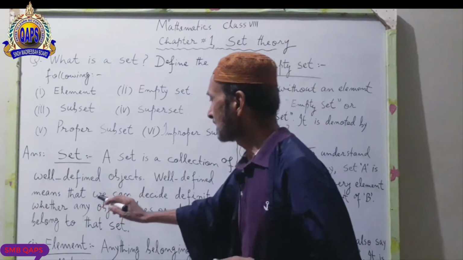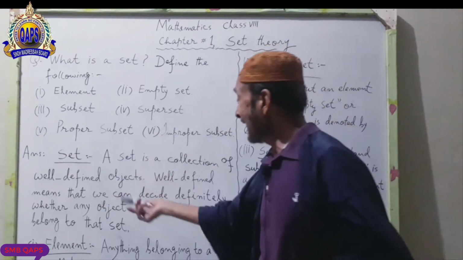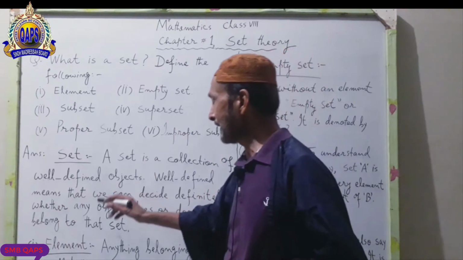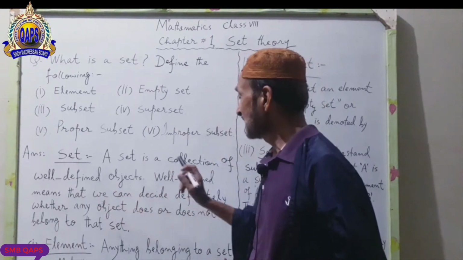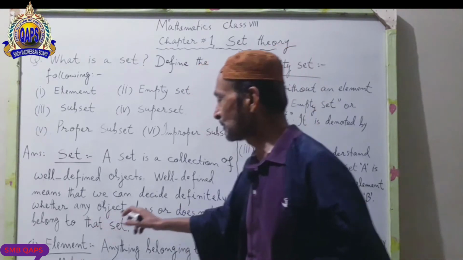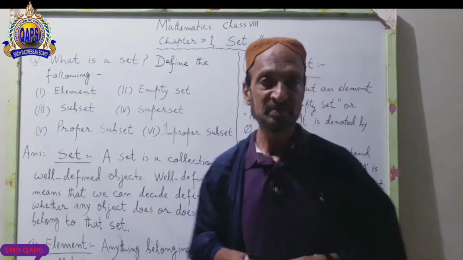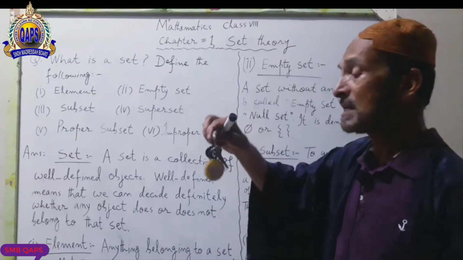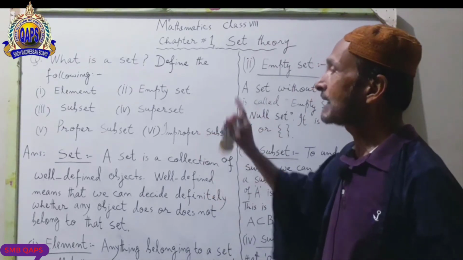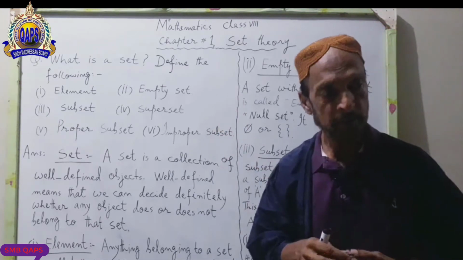Well-defined means that we can decide definitely whether any object does or does not belong to that set. I gave you this example. I hope you understand the actual meaning of the set.